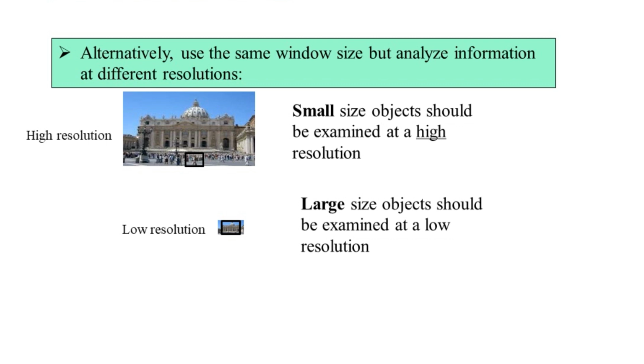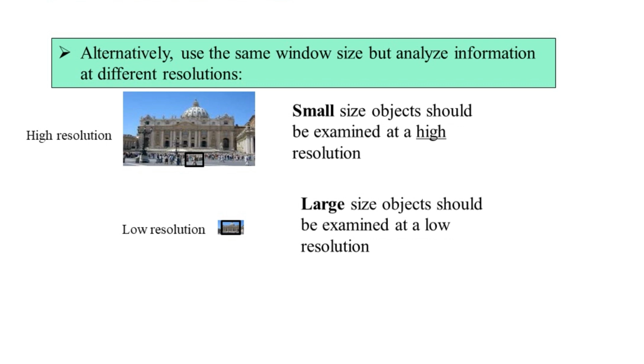So that is why these are the 2 points. If there are small size objects, you can go near to them to grasp more details, and if the object to be analyzed is of large size, you should have sufficient distance from that particular object so that it fits into the frame or the window size that you are using for the analysis purpose.